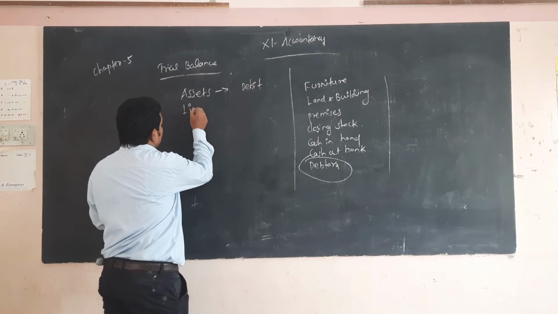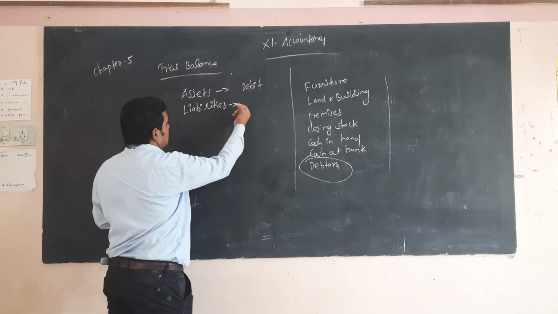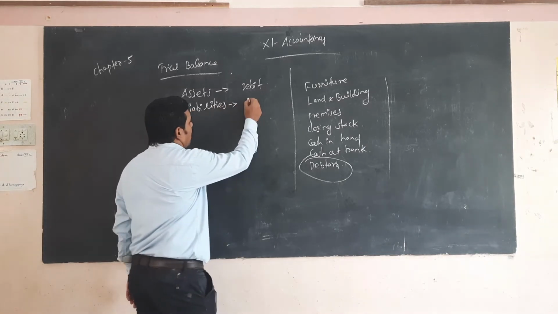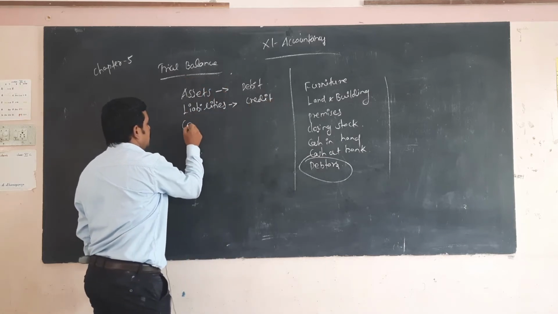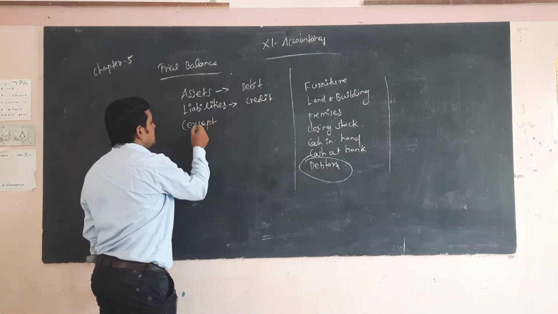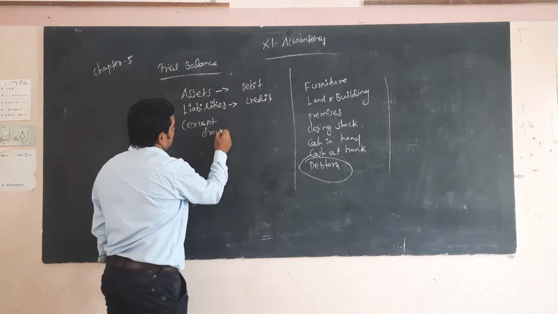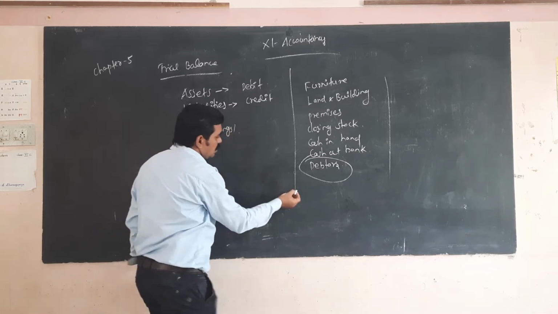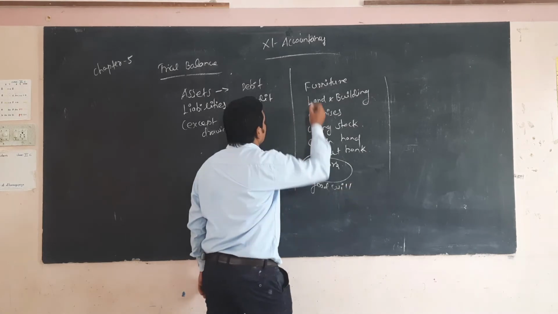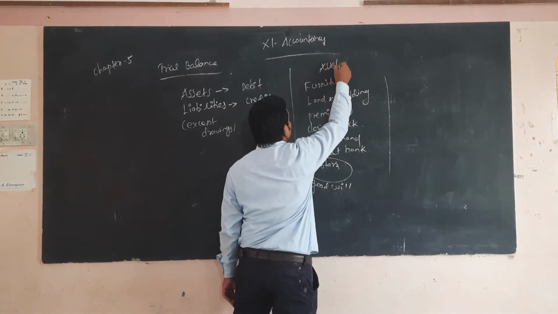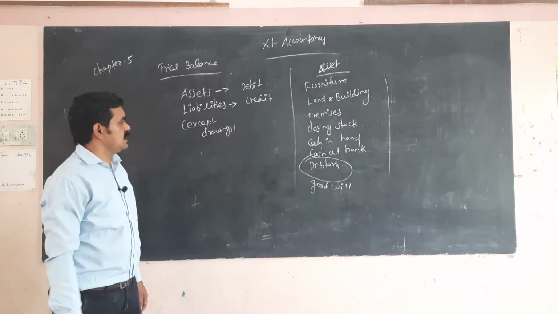Next, liabilities. All the liabilities come under the credit side in the trial balance, except goodwill and drawings. Drawings and goodwill are assets.